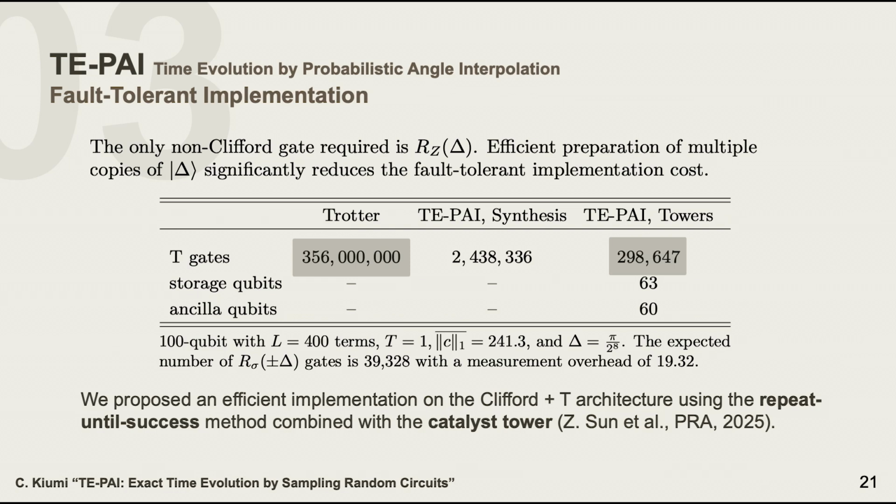So in the paper, we also propose methods to efficiently prepare these delta resource states, combining the repeat-until-success method and the catalyst tower method recently proposed by Sun.